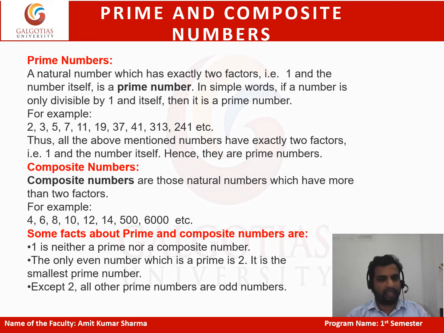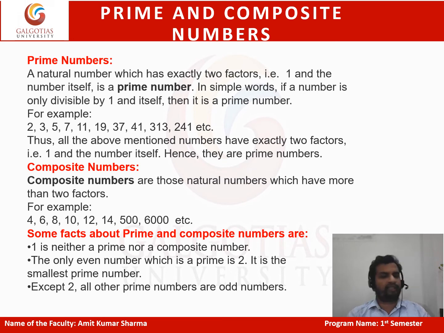For example, 2, 3, 5, 7, 11, 19, 37, these all are prime numbers. Because if you try to divide these numbers, they are divisible by only 1 and itself. Means they have only two factors, right?